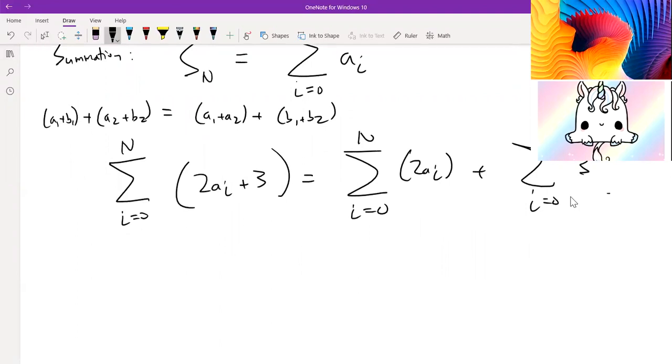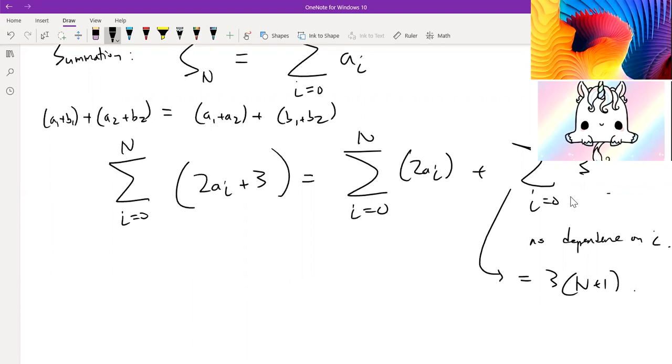And then let's look at this summation here real quick. There's no more dependence on i. That means that we're just adding a whole bunch of 3's together. And how many 3's? Well, from 0 to n of them. So that's just n plus 1 3's. So this summation should just be equal to 3 times n plus 1, because we're just adding n plus 1 3's together. So now let's look at this summation right here.